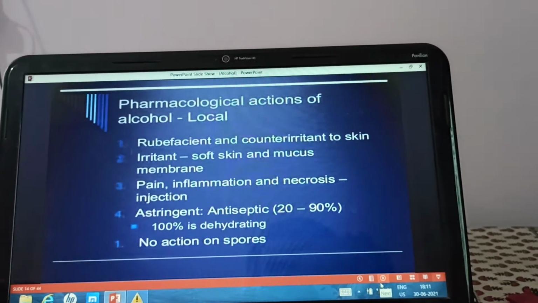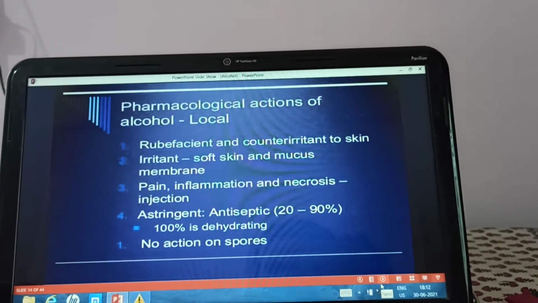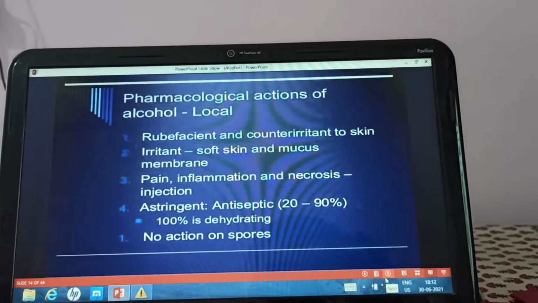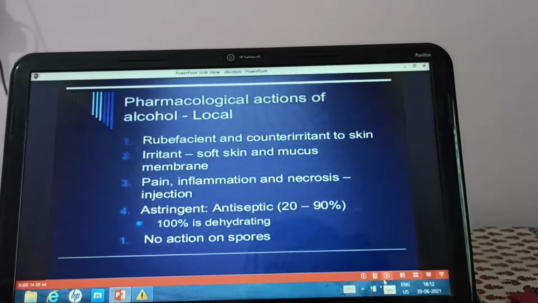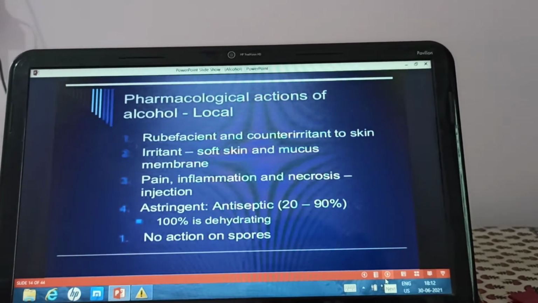Concentration used is 70% ethyl alcohol. It should not be below 70% because the efficacy will decline, and also above 90% the efficacy declines.